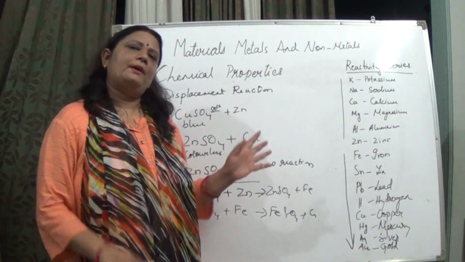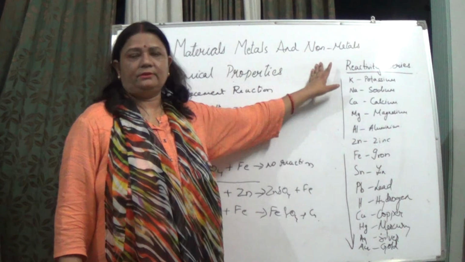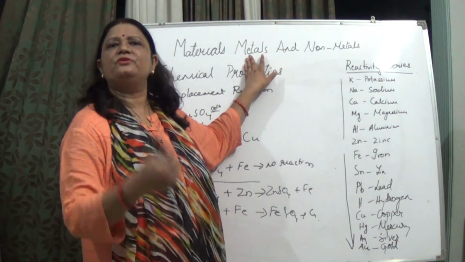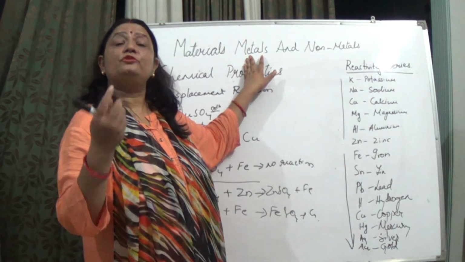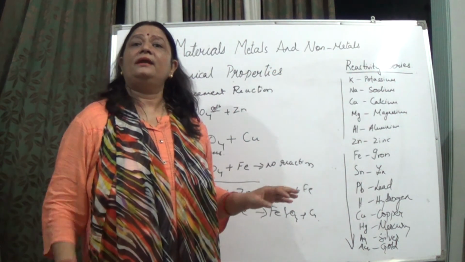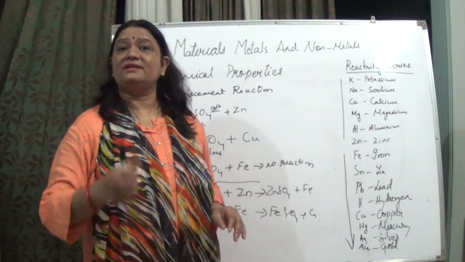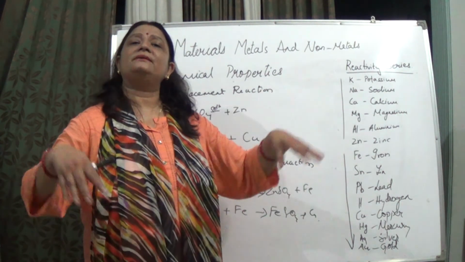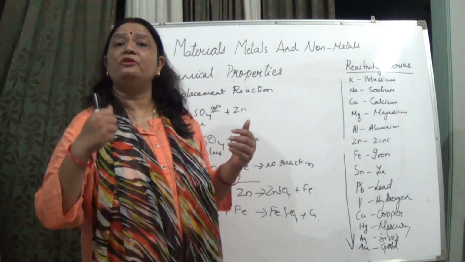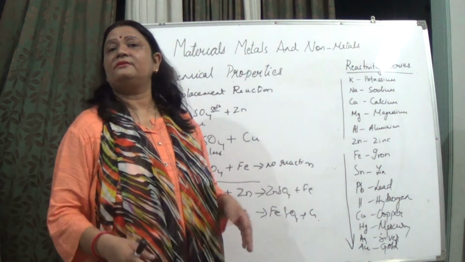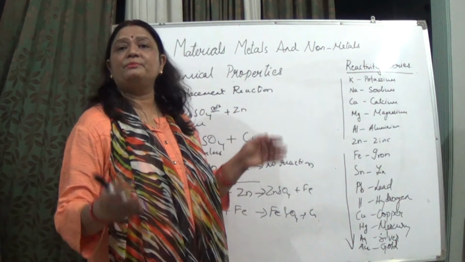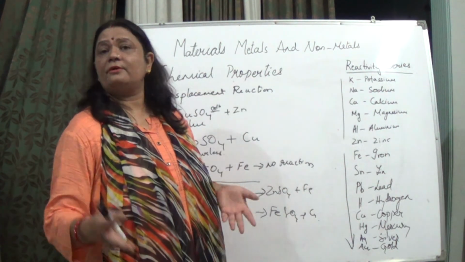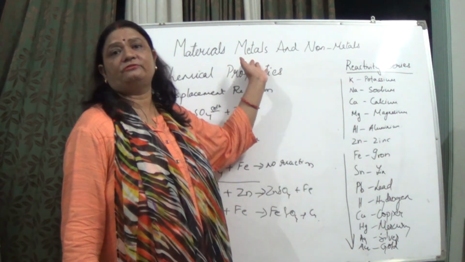Now let us study the uses of metals and non-metals. Coming to the metals, copper, iron, aluminum, utensils are made from them. A number of tools are made from these metals. Electrical wires are made, since metals are good conductors of electricity. When two or more metals are combined, forming an alloy, it is more durable in nature. Magnesium is a metal found in green leaves, the main component of chlorophyll. So there are a number of uses that we can see of the metals.